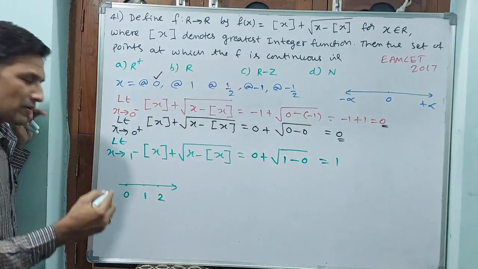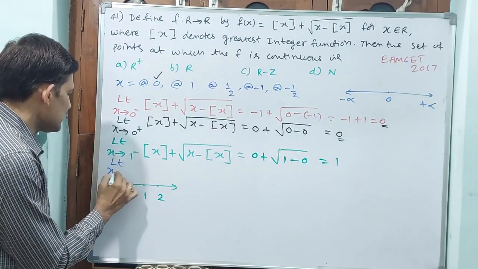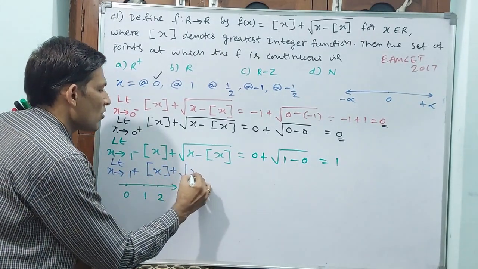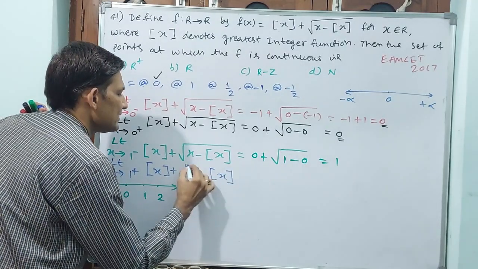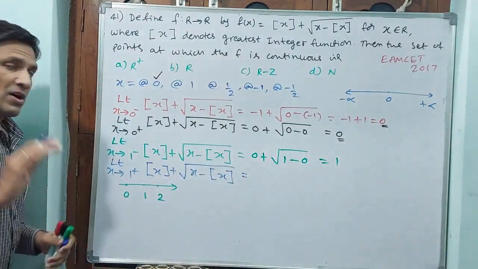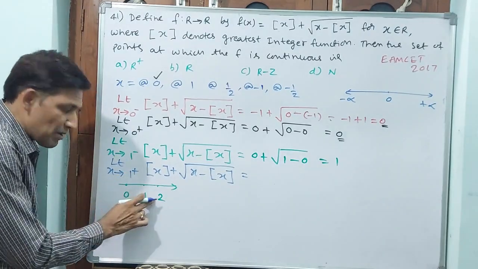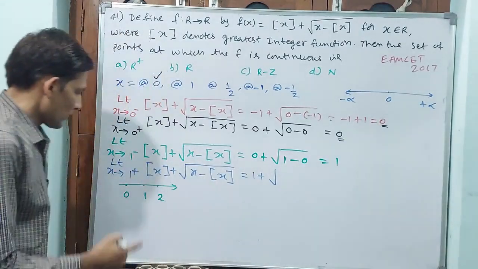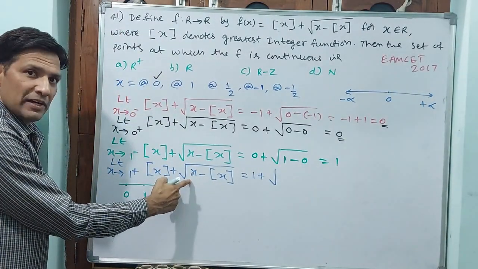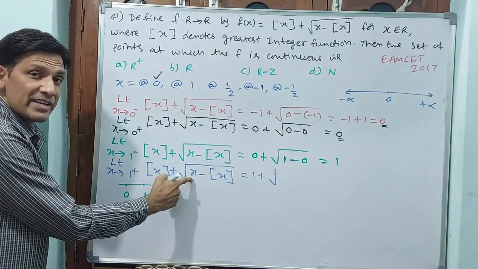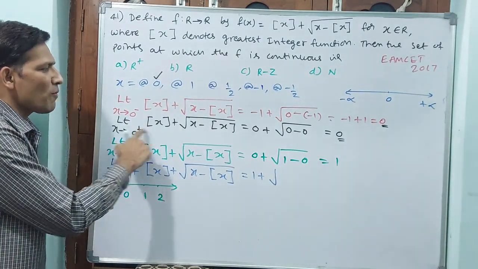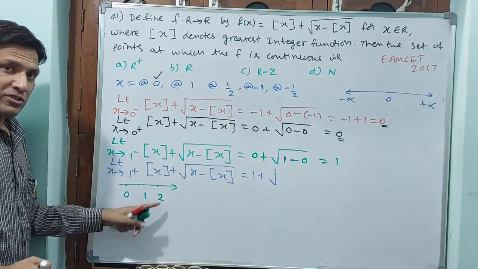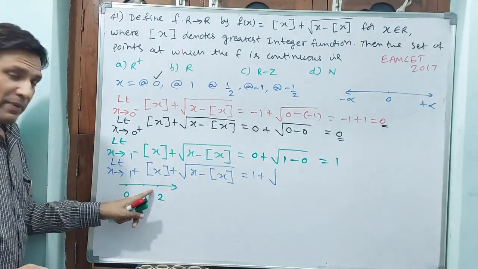Now go for the right hand limit for 1. Limit x tends to 1 plus of greatest integer x plus square root of x minus greatest integer x. Now come back again. See, for the greatest integer function, 1 plus if you go, 1 will come. That means here it is going to be 1 plus square root of 1 plus, means here also 1 only will come. Why? Because 1 plus or 1 minus for ordinary x is 1 only, 0 plus or 0 minus for ordinary x is 0 only. Greatest integer function means according to the situation it will come. Here the situation is 1 plus, so 1 will come.